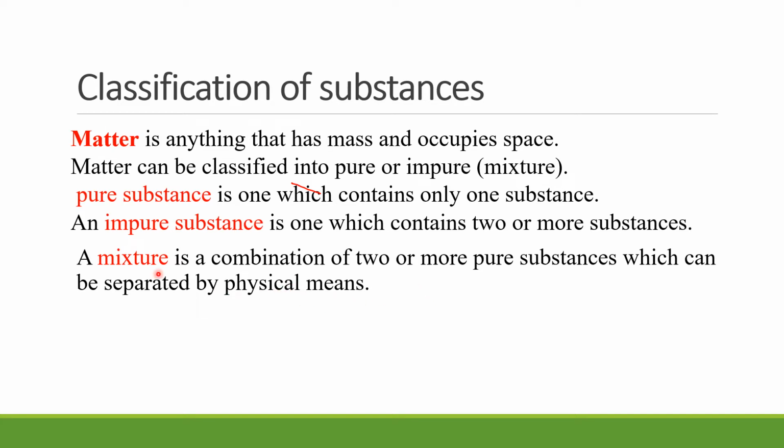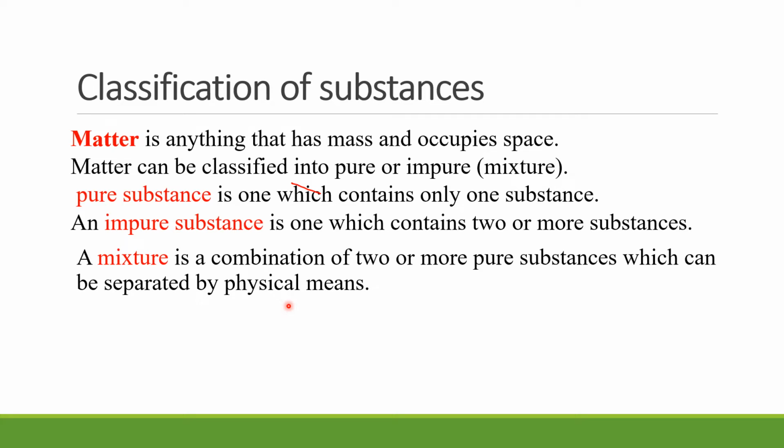So you will realize that a mixture can be separated by physical means, while a compound is a pure substance that is combined of two or more pure substances that cannot be physically separated. So a compound can only be separated chemically.